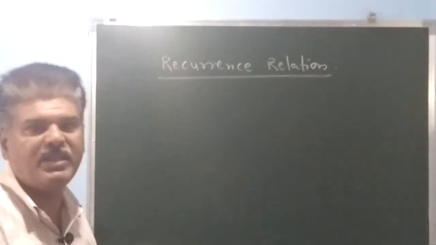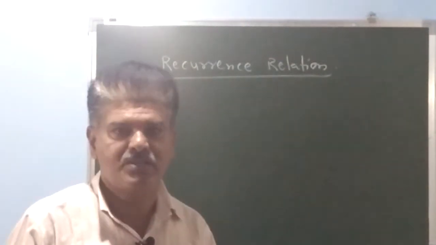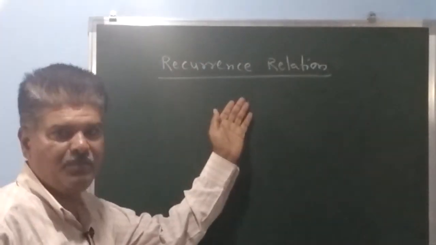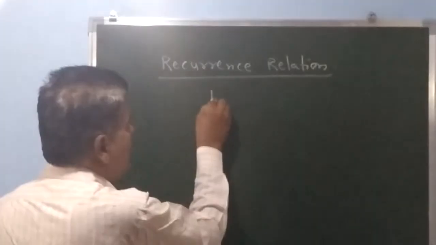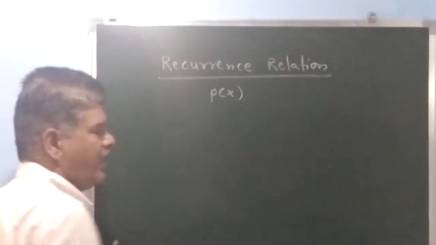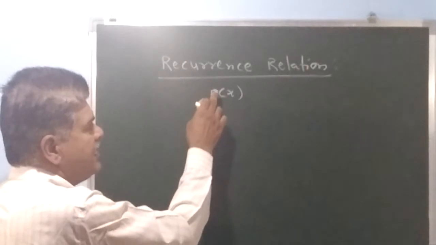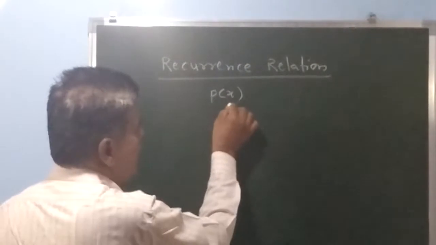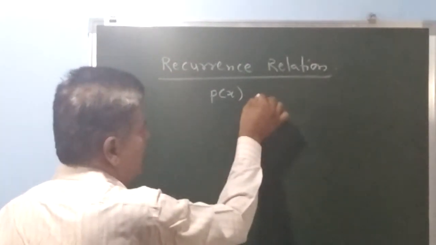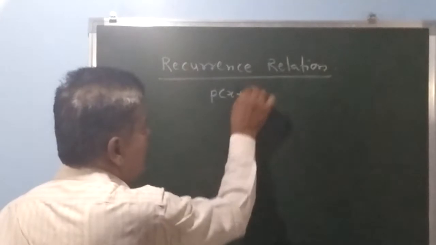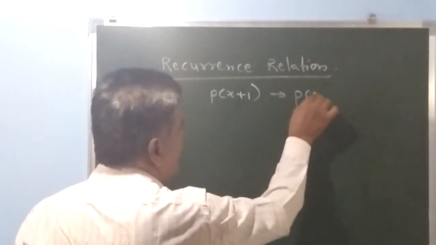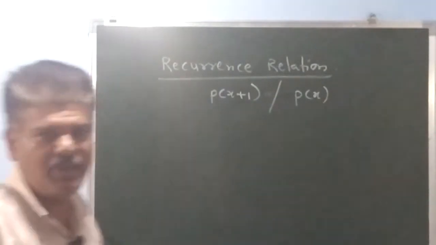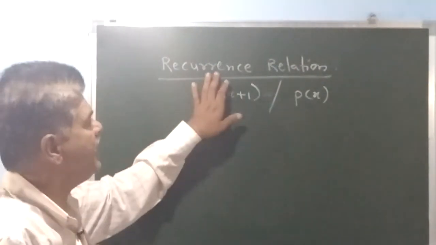So what is actually meant by recurrence relation? Recurrence means the probability of the variable. Suppose x is a random variable. So what is the probability of x? In recurrence relation, we divide this probability of x by the probability of the previous one. Or if you take this as x plus 1, then the previous one is probability of x, and we divide this probability of x plus 1 by probability of x. That is nothing but a recurrence relation.